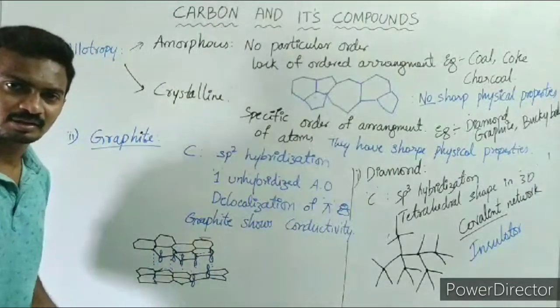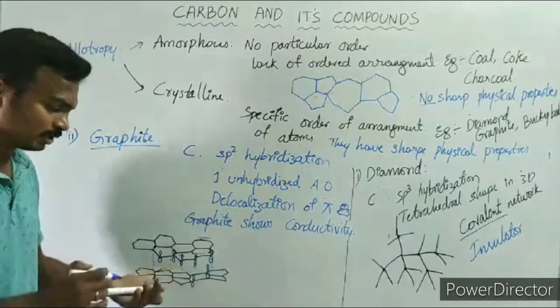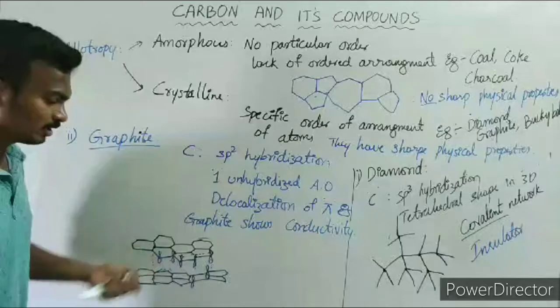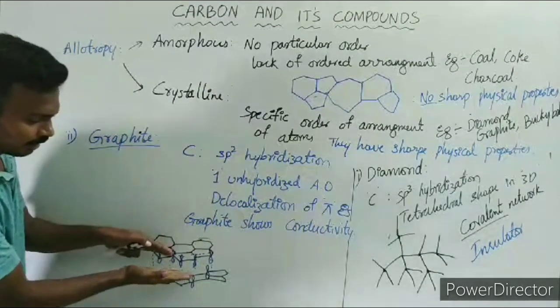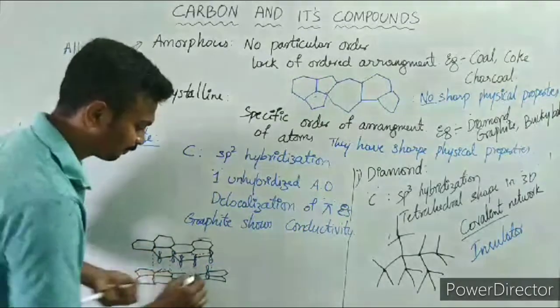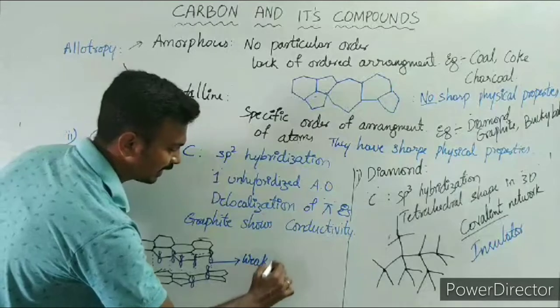Electron transfer occurs. That means the shifting of electrons occurs from this layer to this layer. Due to the shifting of these electrons, this is going to show what kind of property? That is conductivity. So here there will be a weak bonding, a weak interaction.